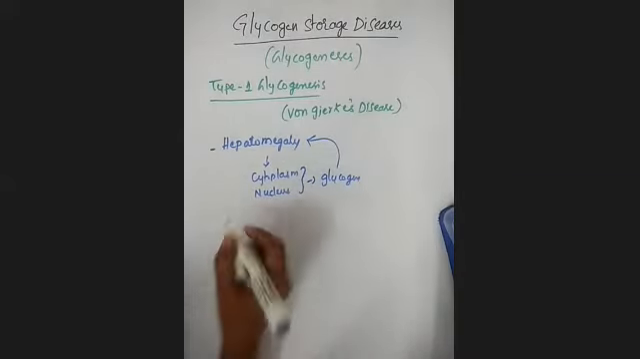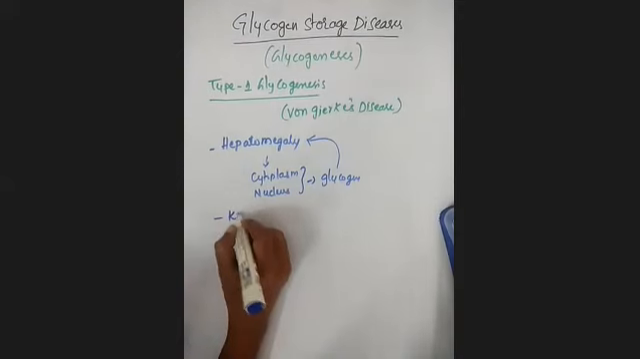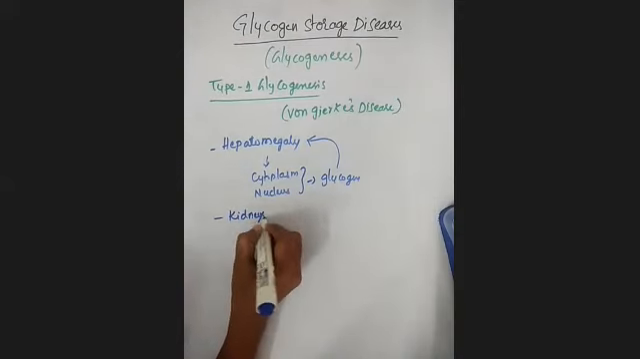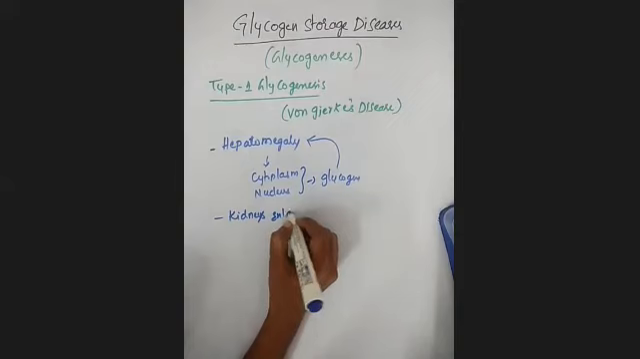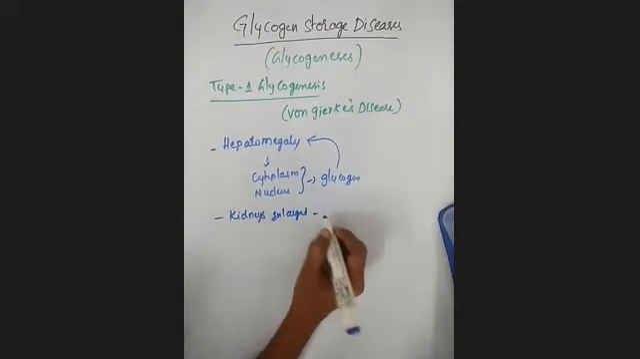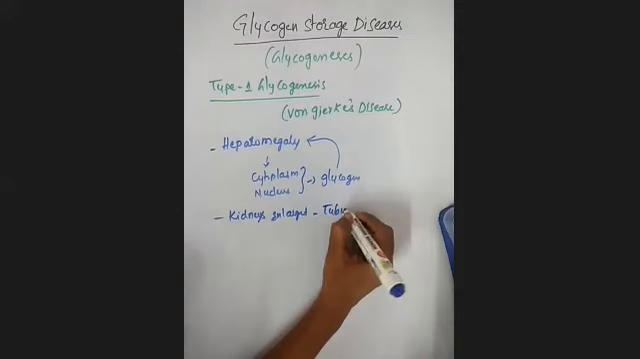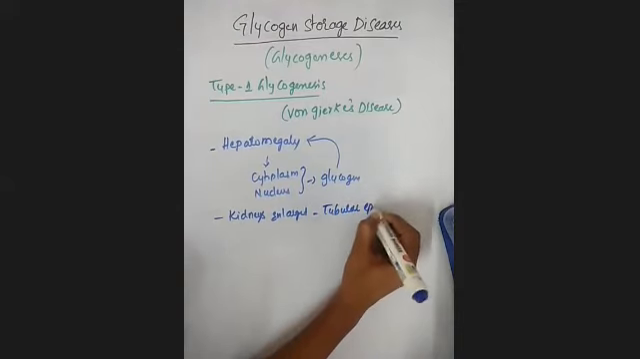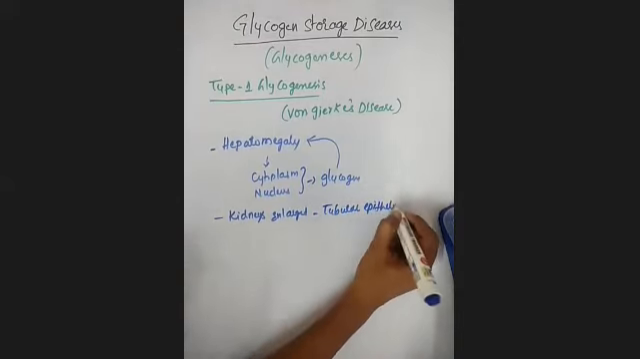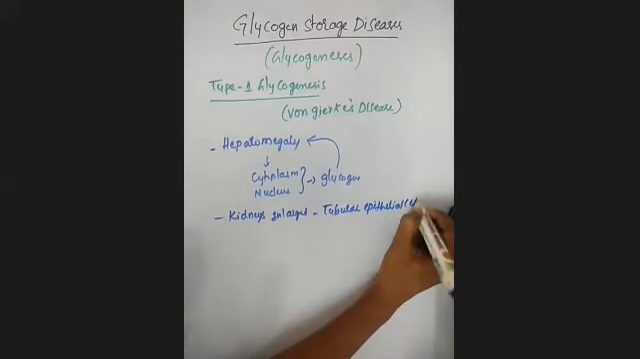Sometimes the kidneys are also enlarged. This is also one of the features. The kidneys are enlarged, mainly because the glycogen is stored in the tubular epithelial cells of the kidneys.